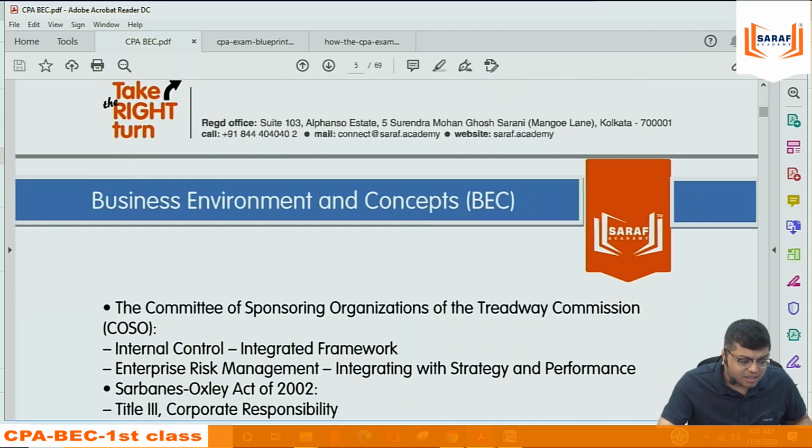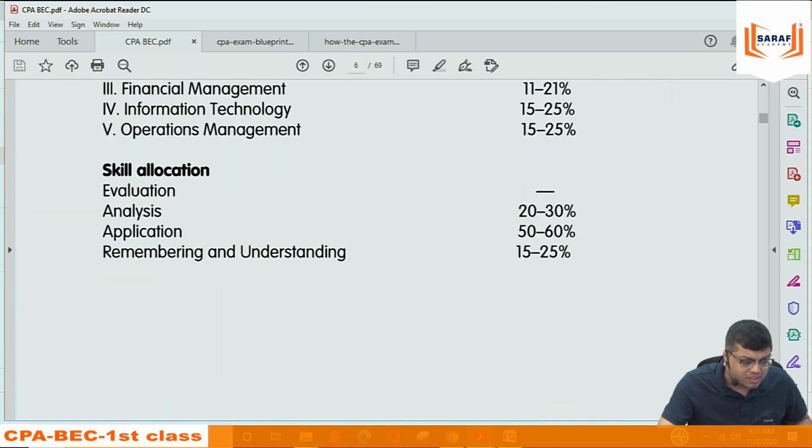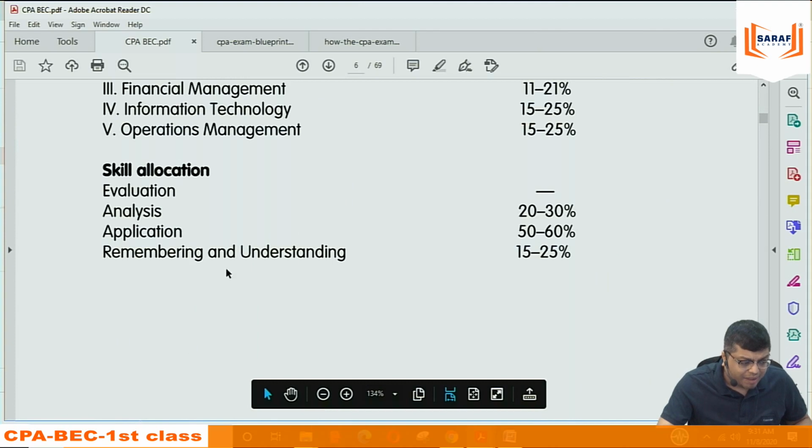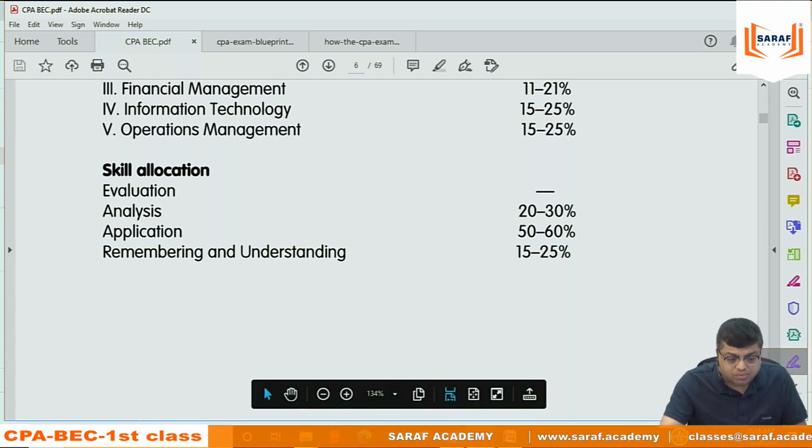They are saying that the student will be tested in all those 5 areas: analysis, application, remembering and understanding. Remembering and understanding is mainly related with the first part, corporate governance, and the fourth part, IT. Application and analysis is related with writing skill also. Some data is given, whether it is correct or not, how the organization is performing, ratios and all that. So those 3 verbs will be tested.